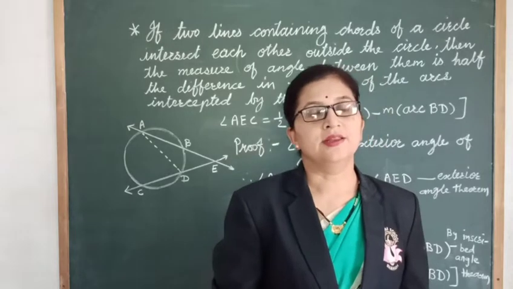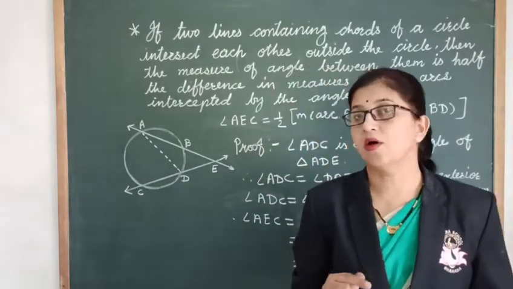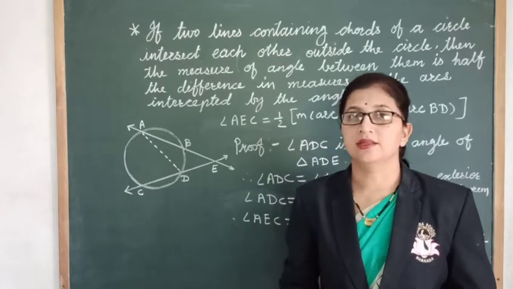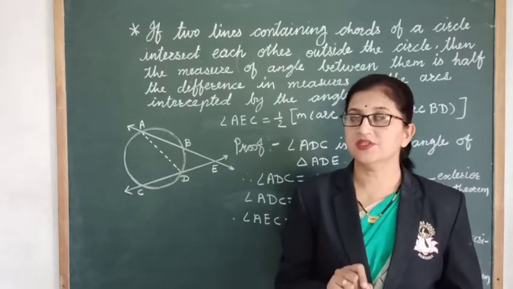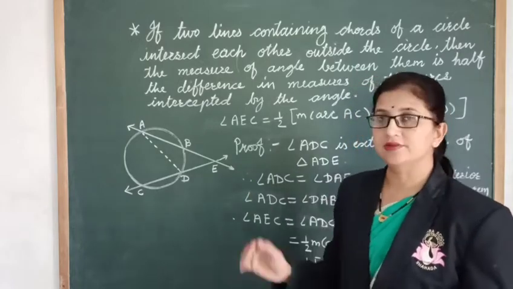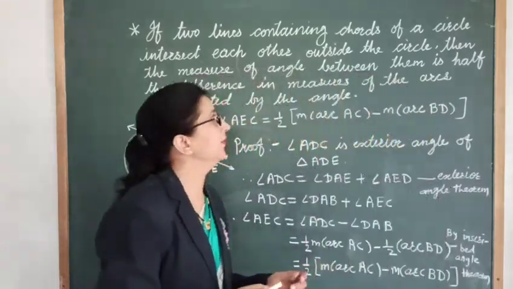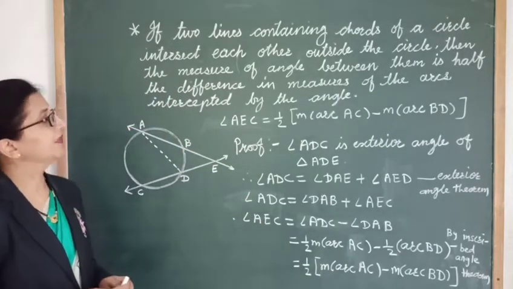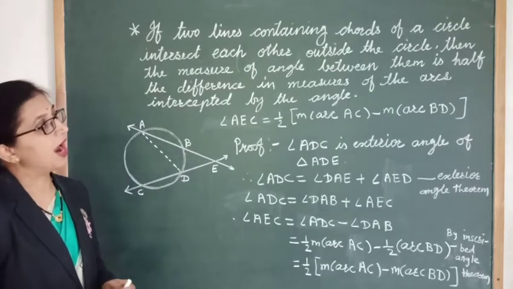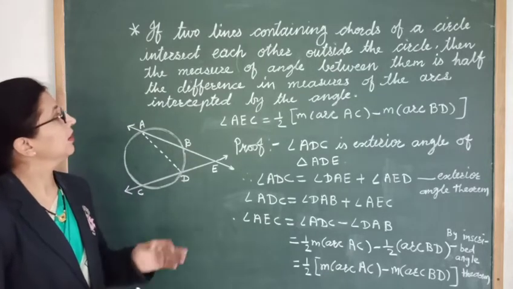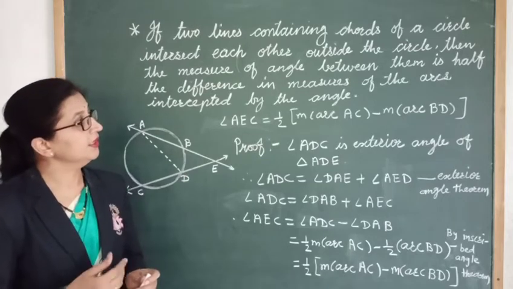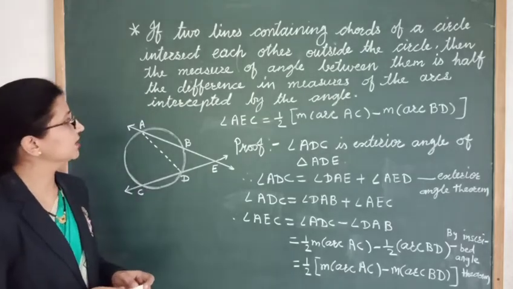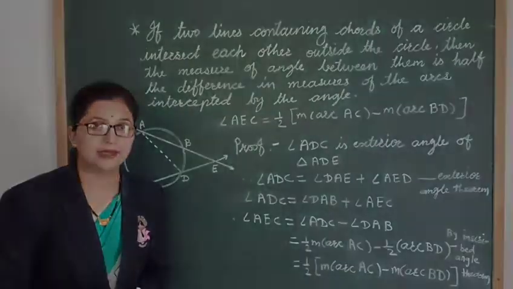Friends, we have studied the property of intersecting chords when they are intersecting interior to the circle. Now let's learn the property of intersecting chords when they are intersecting exterior to the circle. The property is, if two lines containing chords of a circle intersect each other outside the circle, then the measure of the angle between them is half the difference in measures of the arcs intercepted by the angle.